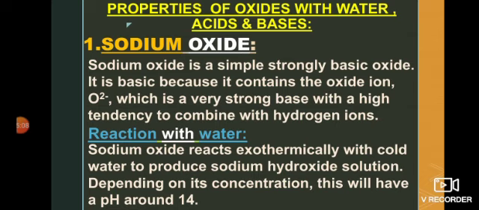Sodium oxide is a simple strongly basic oxide. It is basic because it contains the oxide ion, O2-, which is a very strong base, which has the tendency to combine with the hydrogen ion. As the oxide ion has the tendency to combine with the hydrogen ion, when it is treated with water, it results in the formation of a base, which is sodium hydroxide.